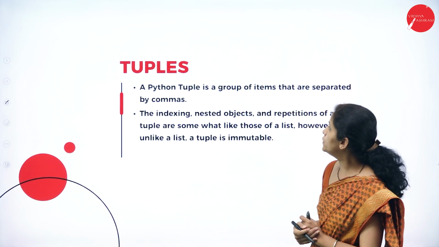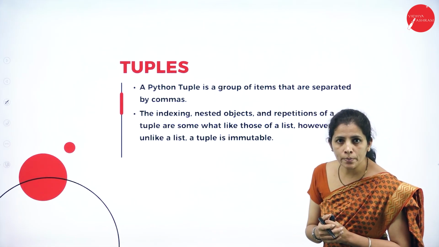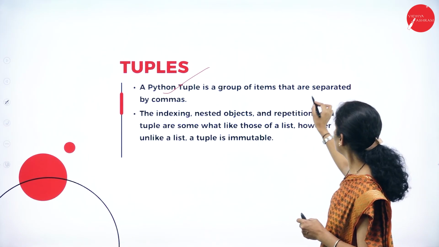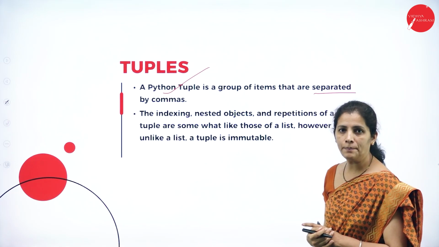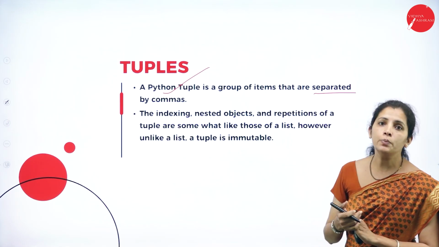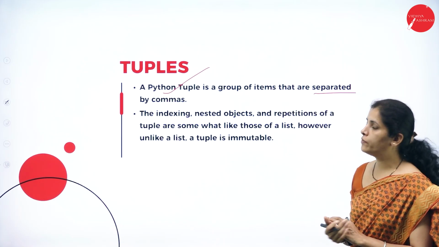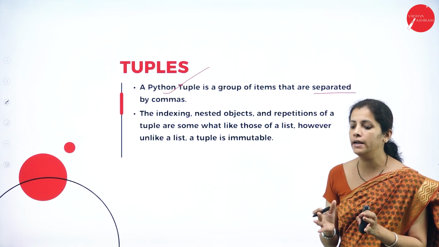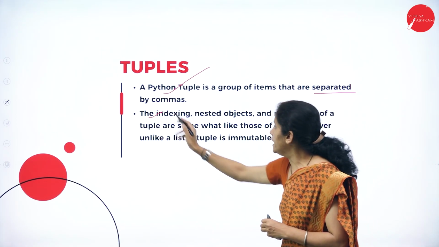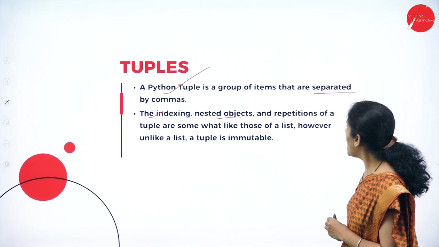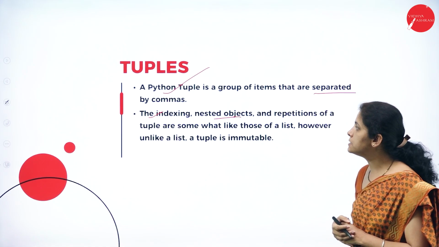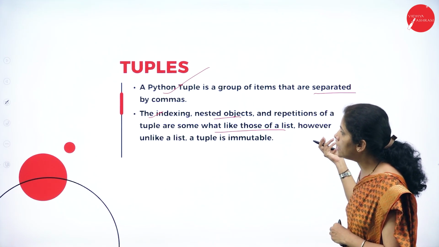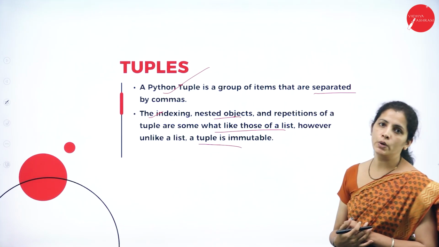Now, I'm going to have tuples. So, what is tuple? A Python tuple is a group of elements that are separated by comma. Tuples are nothing but the group of elements. And what kind of elements? It is ordered element. And see, the indexing, nested object and repetition of tuples are somewhat like those of the list.